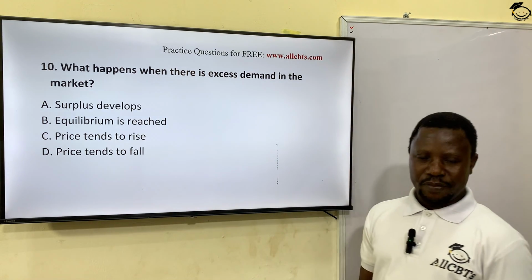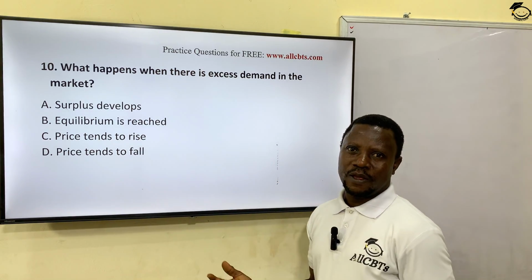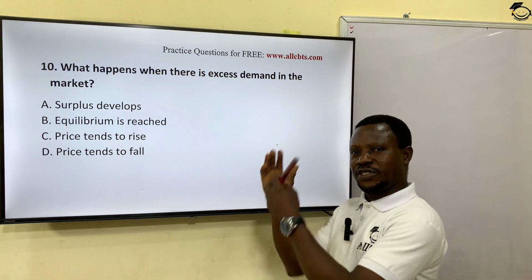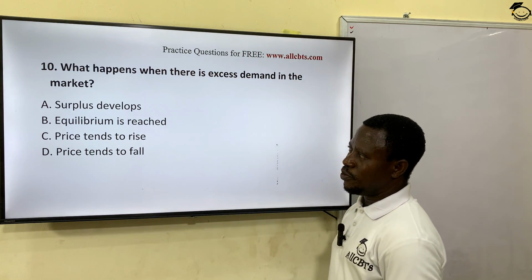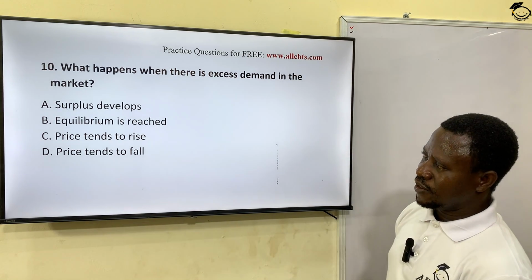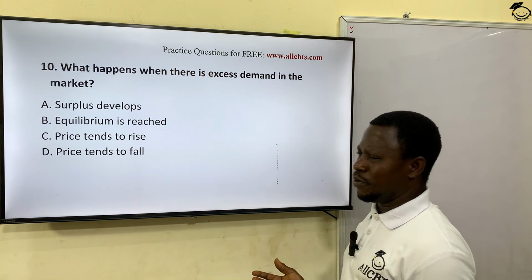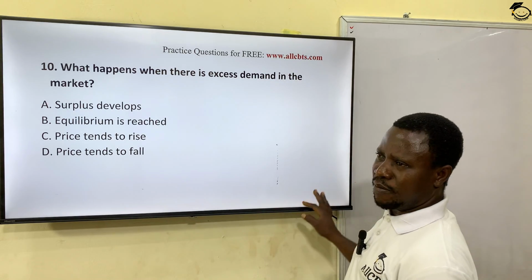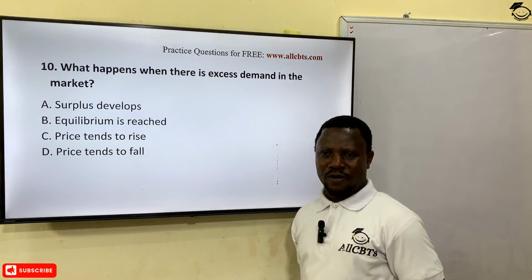When there's excess supply in the market, that means the goods are too many in the market. What do you think will happen? When a particular good is too much in the market, what do you think will happen? Surplus develops, equilibrium is reached, price tends to rise, price tends to fall. Of course, not simple economics. When goods are too many in the market, the implication is that the price tends to fall.